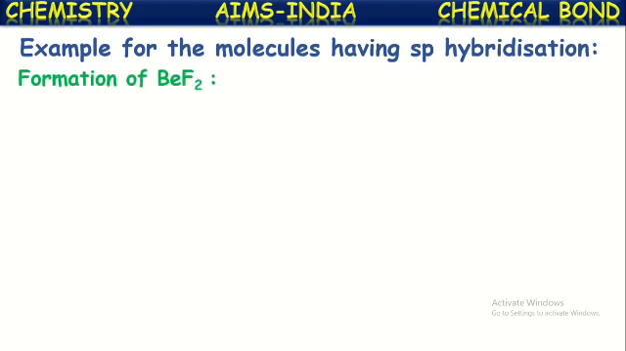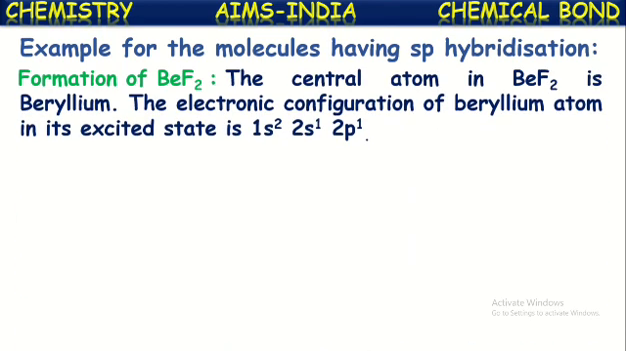First, let us consider the formation of the beryllium difluoride molecule, BeF2. In the BeF2 molecule, the central atom is beryllium. Its atomic number is 4, and the electronic configuration of the beryllium atom in its excited state is 1s2, 2s1, 2p1. Because in the normal ground state, beryllium configuration is 1s2, 2s2. Isn't it? It is the normal configuration of beryllium.